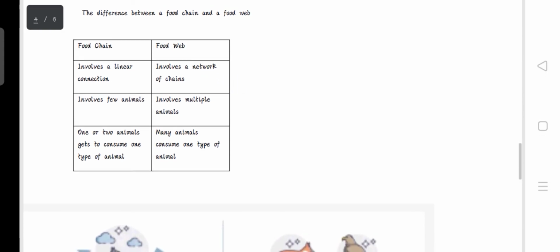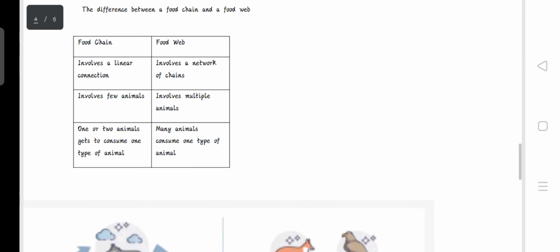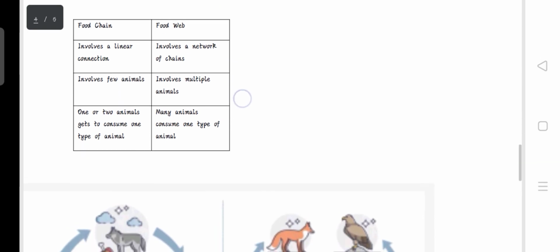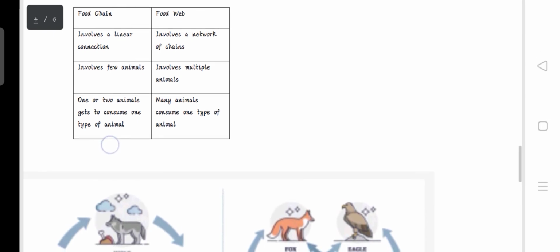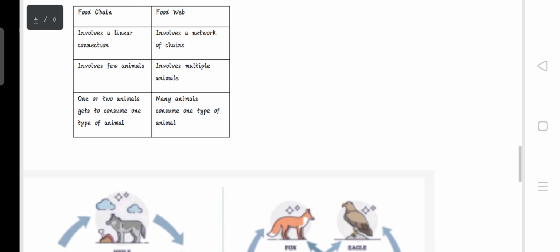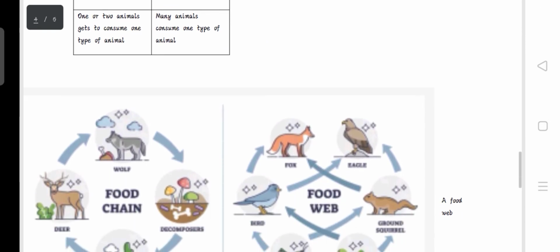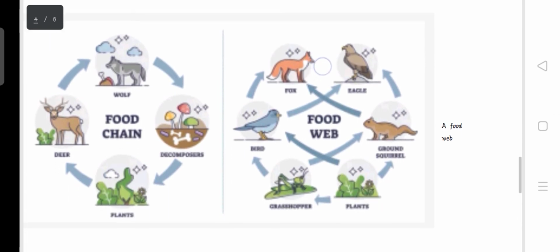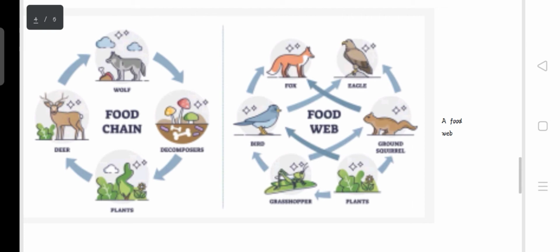That's the food web. Then here, it involves few animals, just like we explained. Then in the food web, it involves multiple animals. Then in the food chain, one or two animals get to consume one type of animal. In the food web, many animals consume one type of animal, just like we have explained. And this can be presented in this diagram.